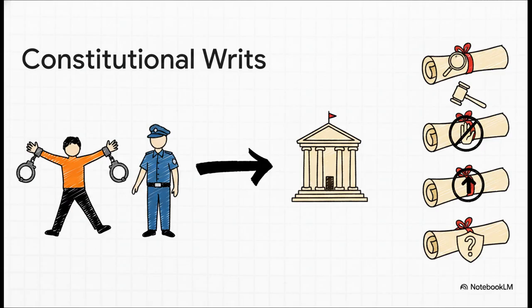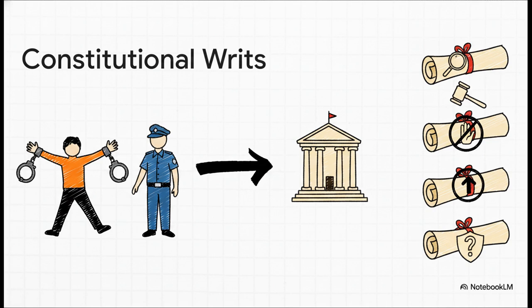Imagine someone is unlawfully detained by the police. That person can go straight to a high court and demand that the state legally justify the detention. This specific demand is called a writ of habeas corpus. There's a whole toolkit of these special constitutional remedies, known as the writs, which, for example, in India are found under Articles 32 and 226.